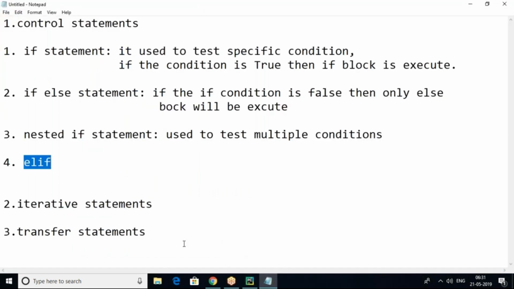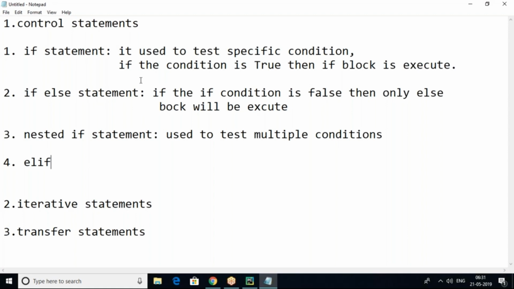Okay. So this is the if statement, if else statement, nested statement, elif statement. These are all called control statements. So using these, we can control the flow of execution of the blocks of code.